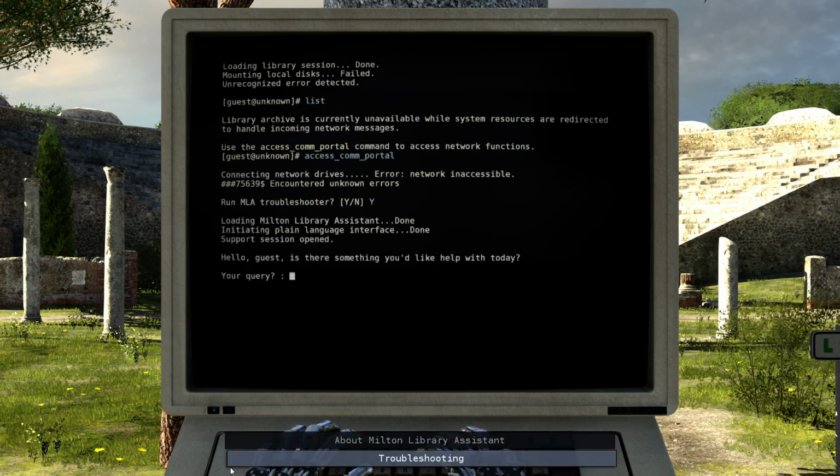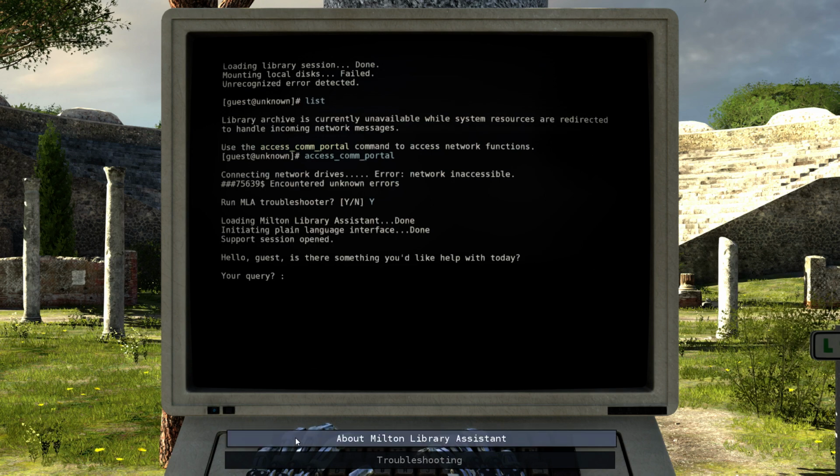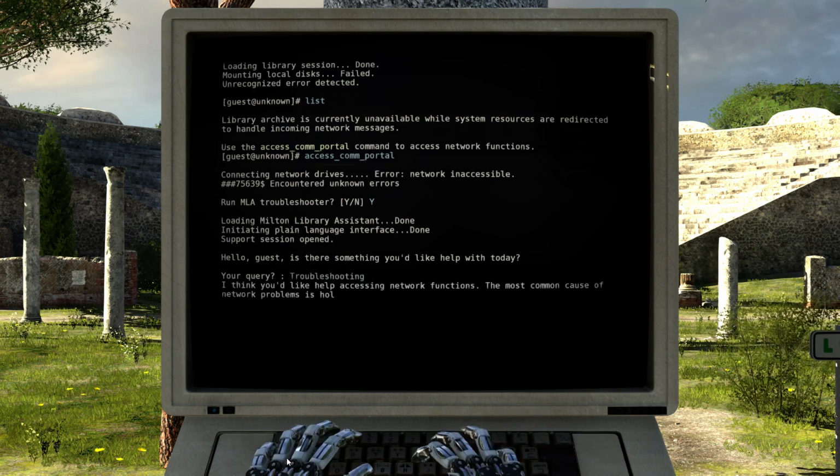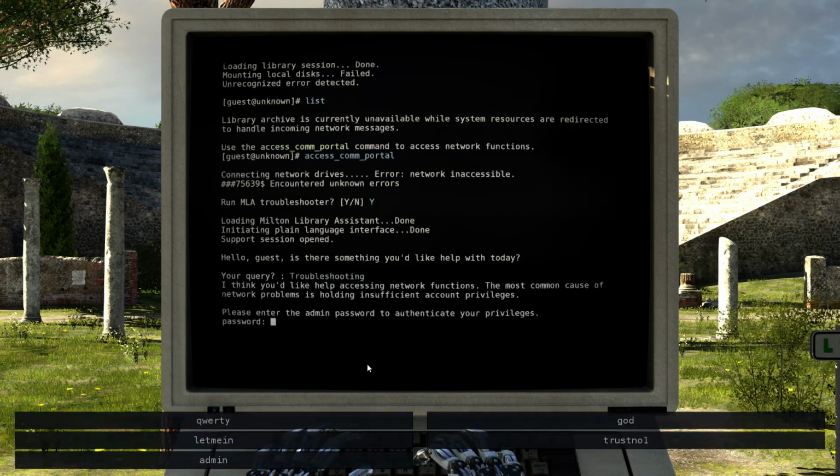Hello, guest. Is there something you'd like help with today? Troubleshooting, please. I think you'd like help accessing network functions. The most common cause of network problems is holding insufficient account privileges. Please enter the admin password to authenticate your privileges.